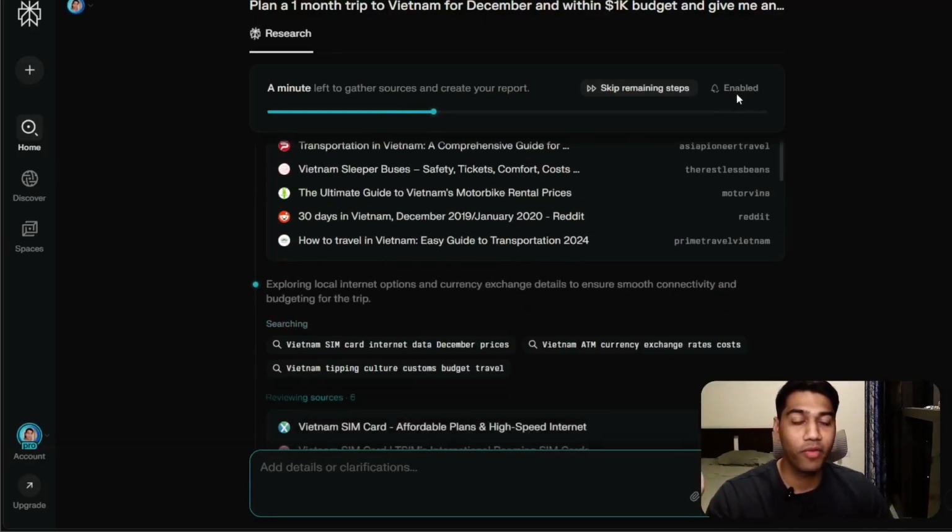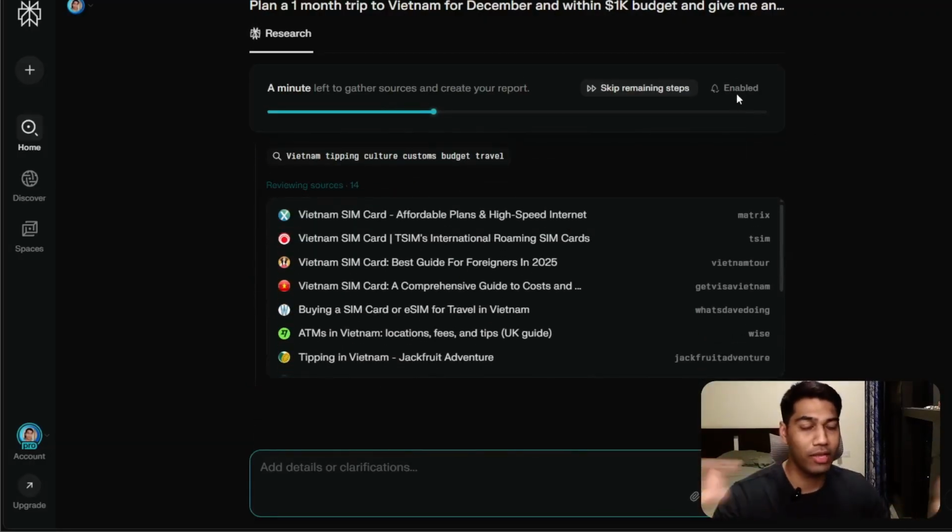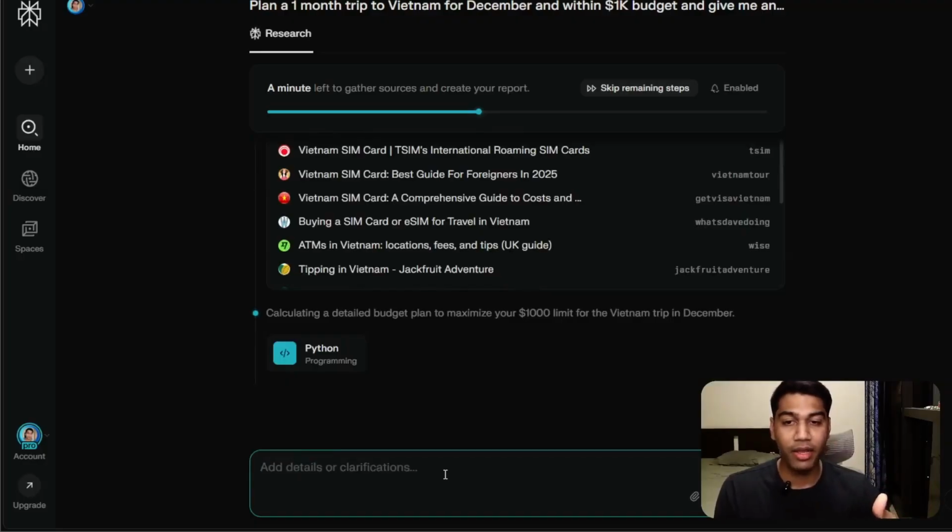I have my notifications enabled, so in case I'm doing something else, it can ping me that your report is ready. And you can also skip the remaining steps if you just want basic information and don't want to wait for 3 minutes, but I believe it works best when you give it enough options. You can also at the same time give it more details while the report is being generated, so you don't have to wait for it to complete the report.